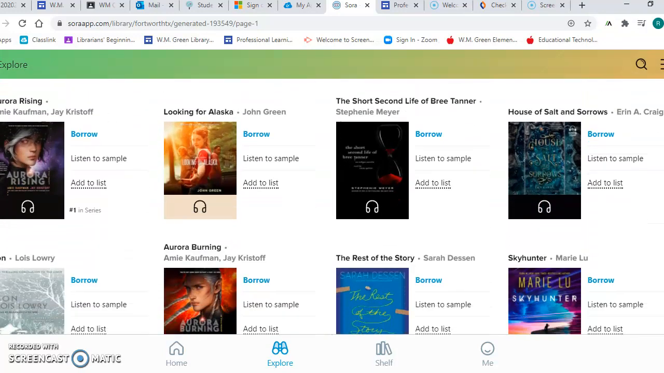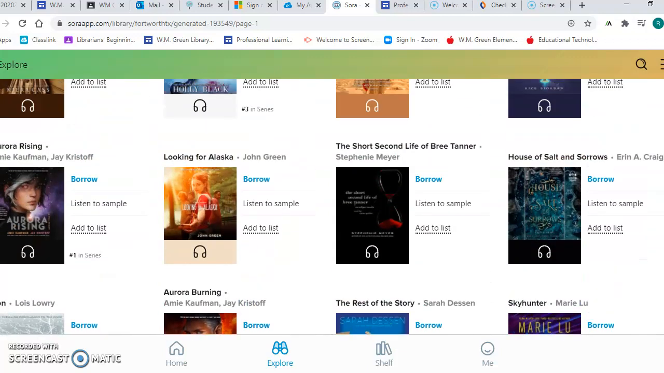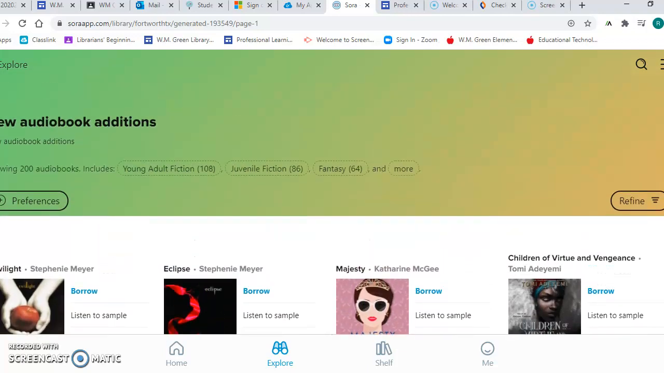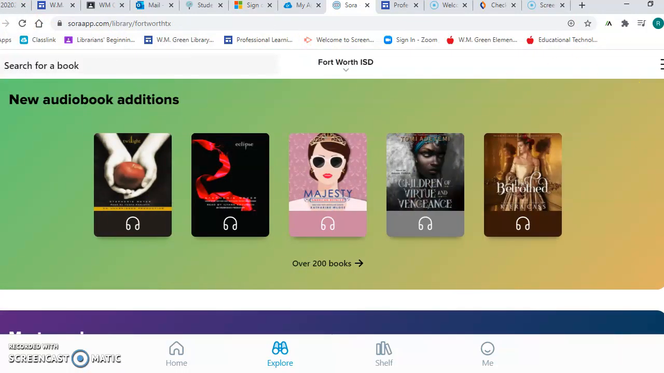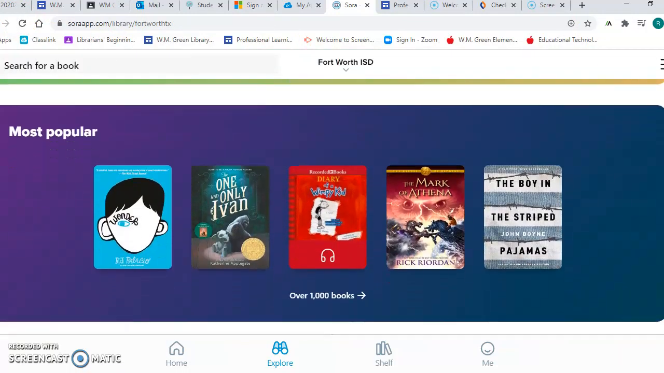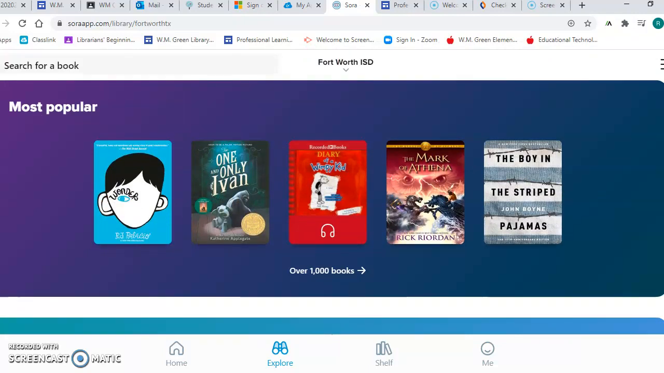And there are a list of audiobooks. And again, those are the books that you are able to listen to. And I'm going to click this arrow and go back. And then below that, that's where you'll find most popular books. And it has over 1,000 books for you to read.